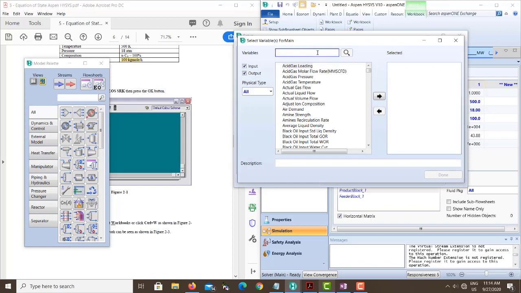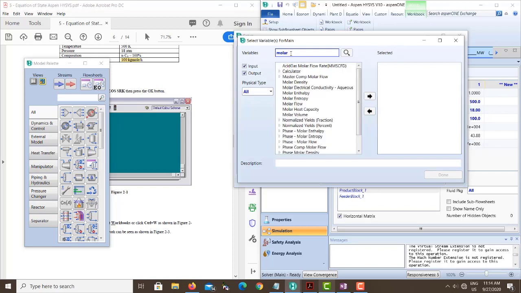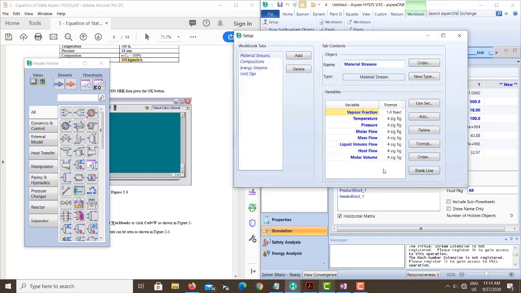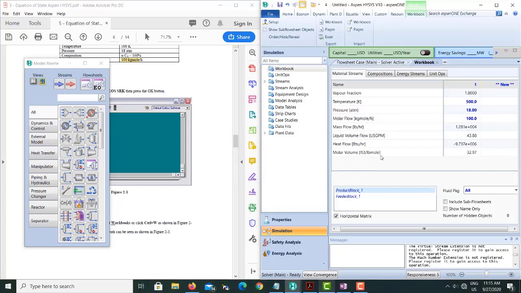For you, maybe this search bar is not open or not there, but you need to go down and find where the molar volume is. In my case, I can search molar volume, click on this molar volume, and then add. Once you're done, molar volume is added here, and also molar volume is added on your workbook.